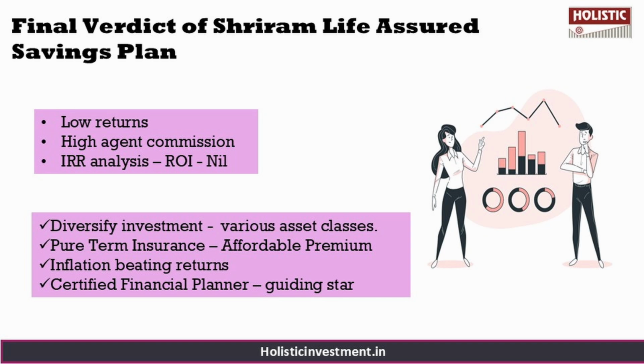One of the Shriram policy's major drawbacks is the bundling of insurance and investment. A more effective approach is to opt for a pure term life insurance policy and invest separately for your financial goals. This strategy allows you to address both insurance and investment needs more efficiently.